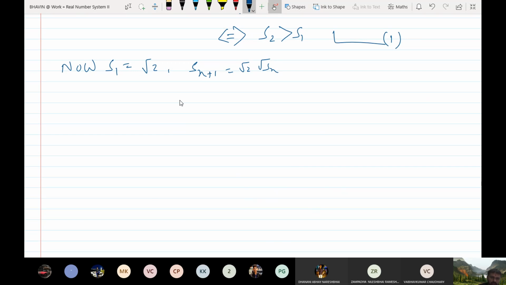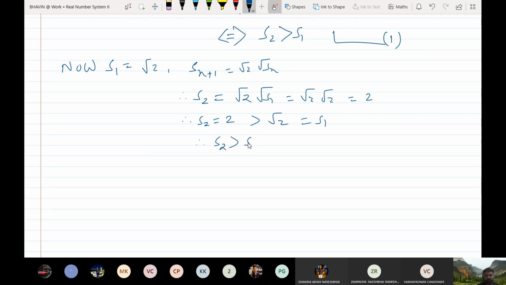So now let me put n equal to 1. Therefore S2 is 2, which is greater than root 2. Root 2 is S1. Therefore S2 is greater than S1.